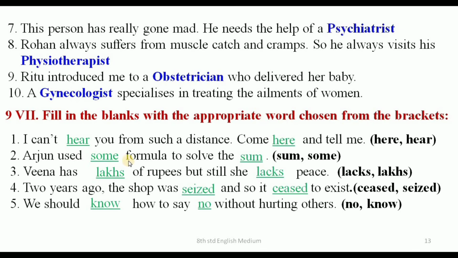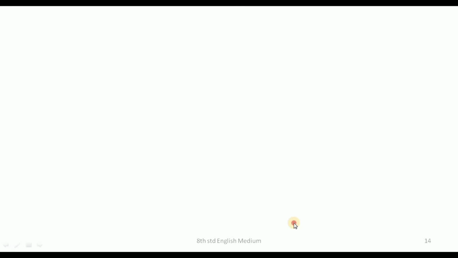Arjun used some formula to solve the sum. Veena has lakhs of rupees, but still she lacks peace. 2 years ago, the shop was seized, and so it ceased to exist. Next one, we should know how to say no without hurting others. Okay, these are the options you have to choose from the bracket. Next one, reading activity.